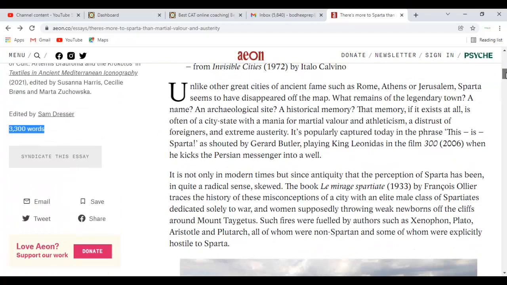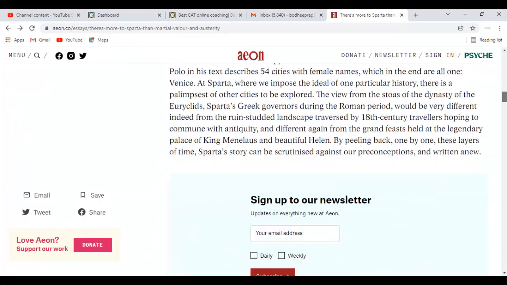So now look at this. This is an Aeon article, and most of you would read the way you would have read. But one thing you have to keep in mind is, look at this. There are 3,300 words, I mean, there are too many words. There is no need to read the whole article. You just have to read 1/6 of it. Maybe not more than 600 words. So you read the first para, the second para, the third para, fourth para. That is it. All these 4 paragraphs are enough.